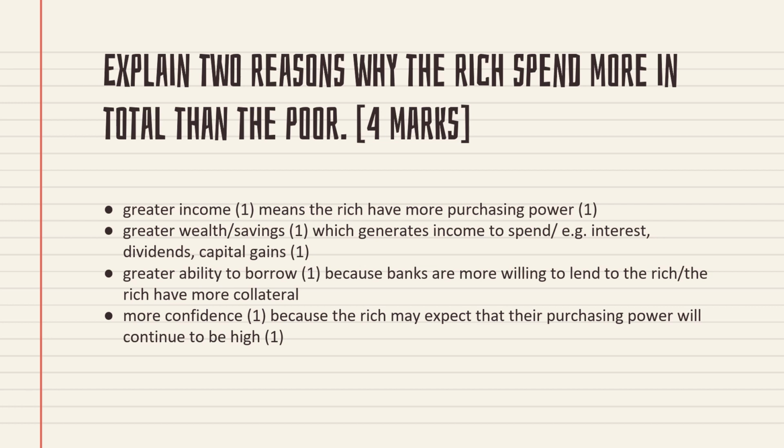Third one, rich people have a greater ability to borrow. They can borrow more money and spend, because banks are more willing to lend to rich people. The rich have more collateral, so they can borrow more and spend more. The last reason is that they are more confident. Rich people are more confident because they may expect that their purchasing power will continue to be high.